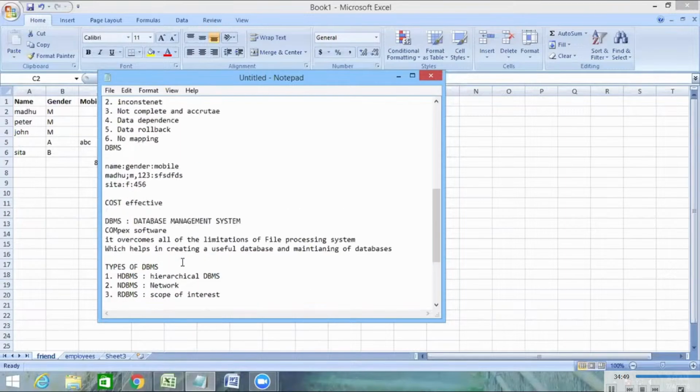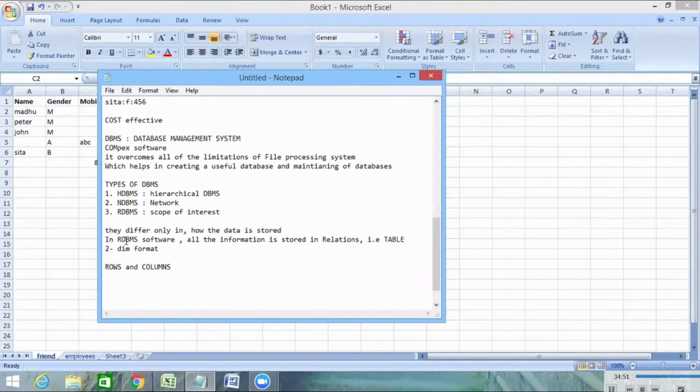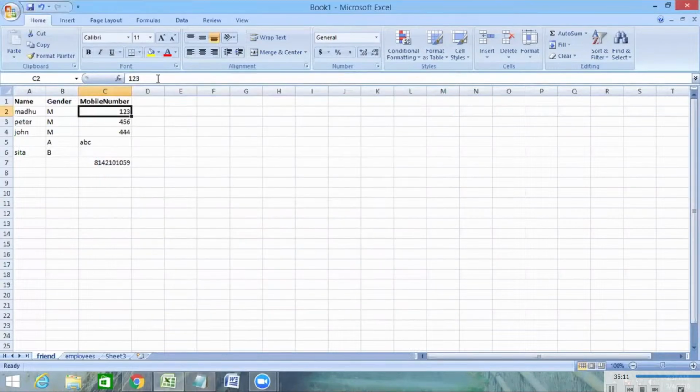Okay, fine. So by this, like, okay, we understood like what is DBMS, what is RDBMS, right? If you have any questions, you can ask me. Until now, is it clear? Yes. Okay, fine. So what is rows and columns?